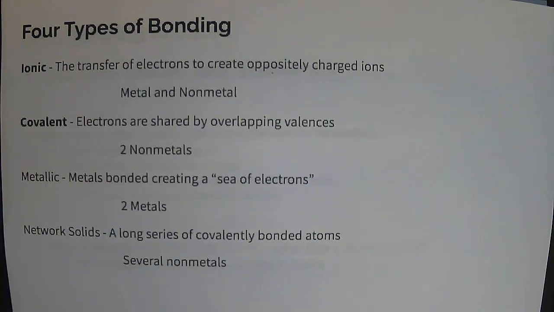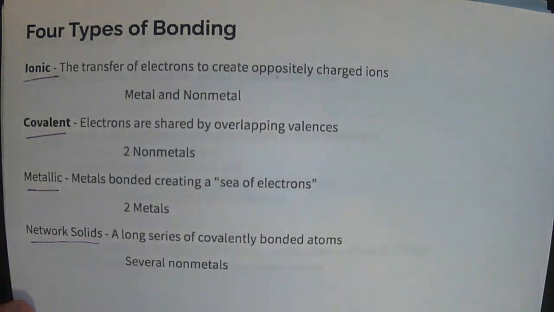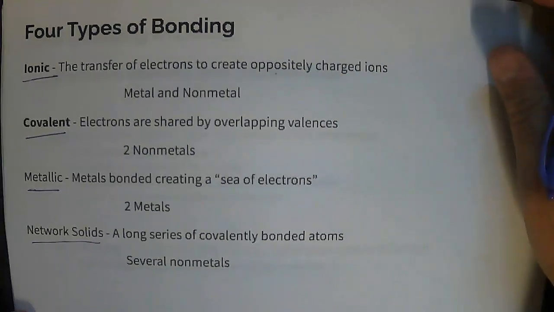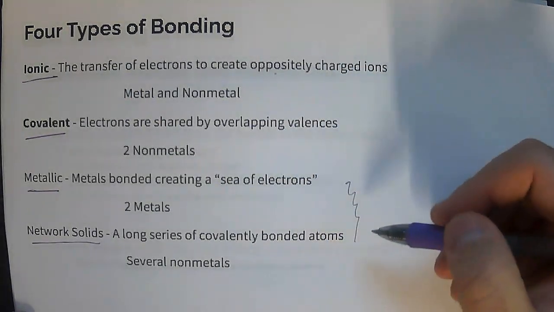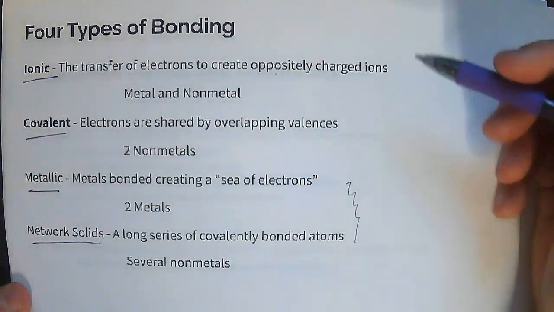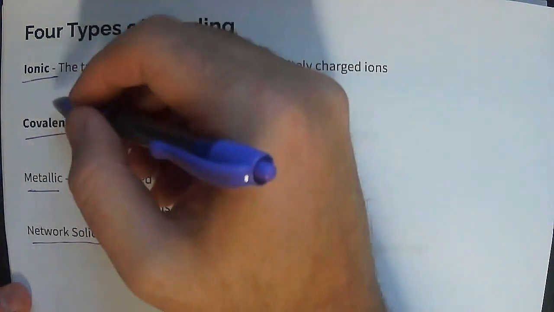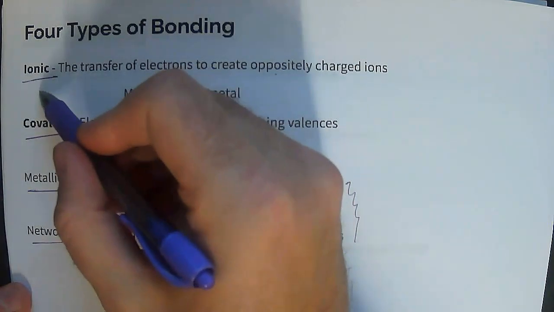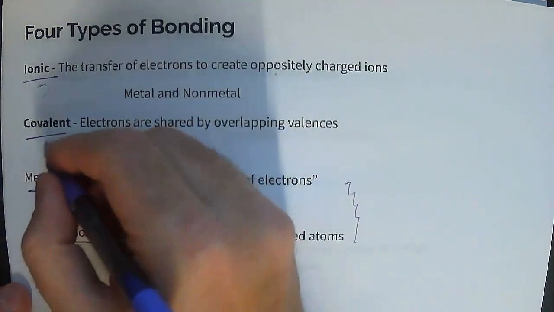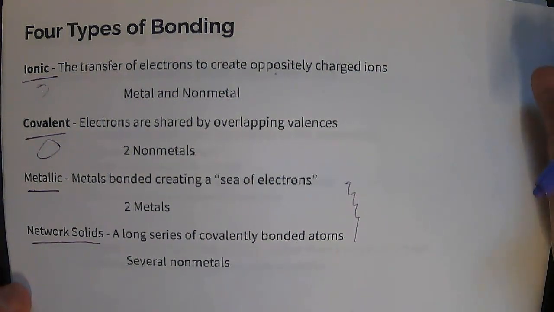The 4 types of bonds are ionic, covalent, metallic, and network solids. There are other types of bonds and other types of molecules, but these are the 4 that we're going to focus on. This is the only time you're ever going to see these 2. I'll give you some keywords to look for here, but ionic and covalent are the ones we're really going to focus on. After we talk about bonding and the things that go into bonding, we're going to spend a whole section talking about ionic bonding, and then a whole 3 sections, or half the unit, talking about covalent bonding. So there's a lot going on.